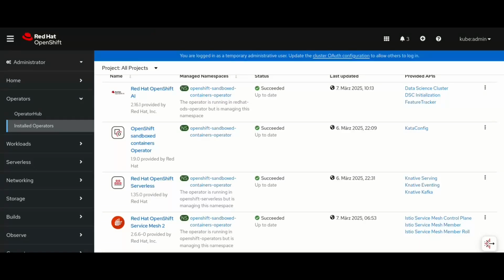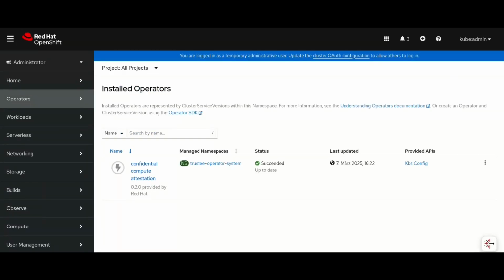In addition to that, we installed the OpenShift sandboxed containers operator, which provides confidential containers to securely run OpenShift AI and, in this demo, NIM models. In a separate cluster running in a secure environment, we also installed the confidential compute attestation operator, also known as Trustee. This operator will perform remote attestation to check if the model is running on a trusted environment or not.